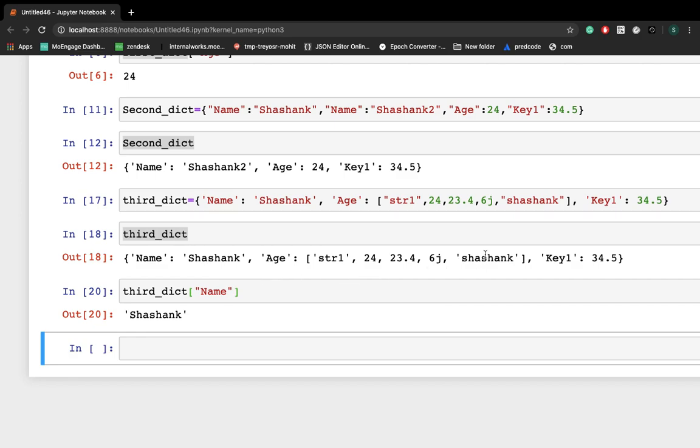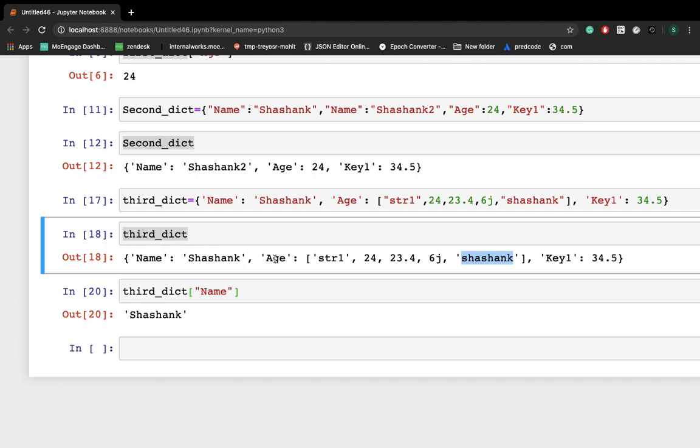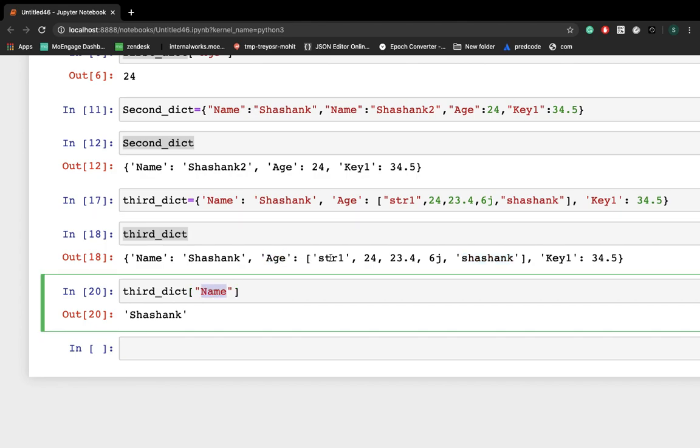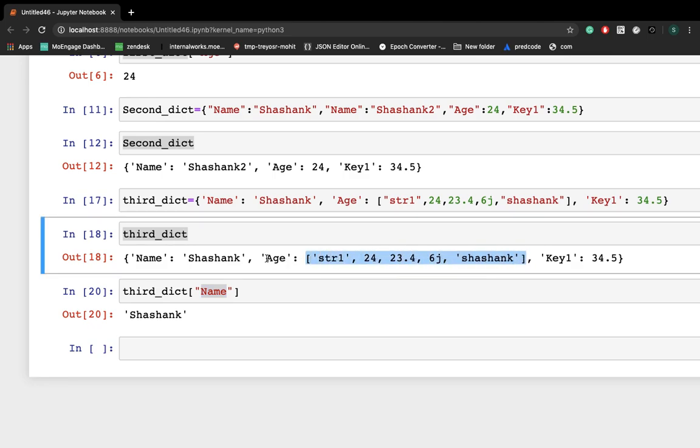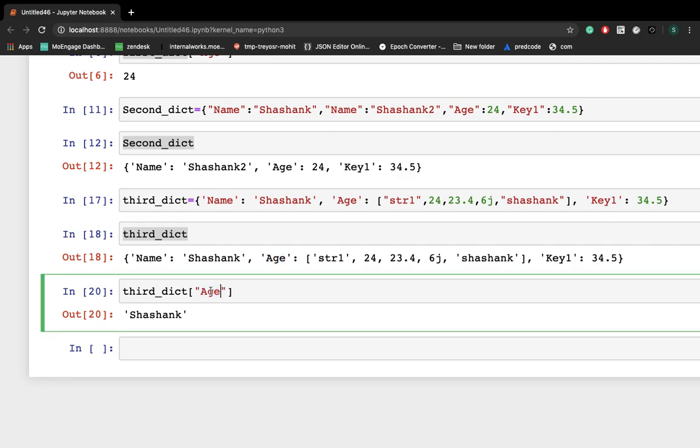But what if you have to grab this Shashank in the list? This is also very simple. These are all values which are in a list, right? So you have to write the key name corresponding to this value. So let me write the key name here.